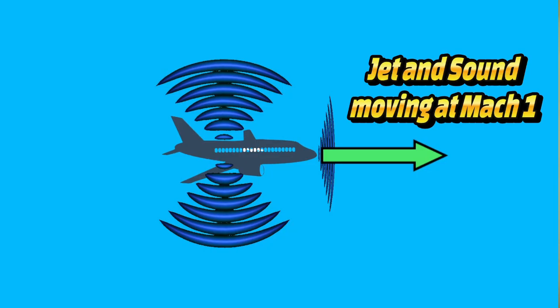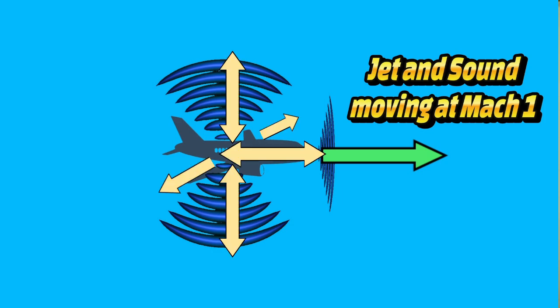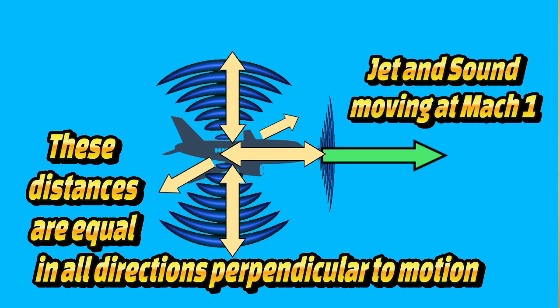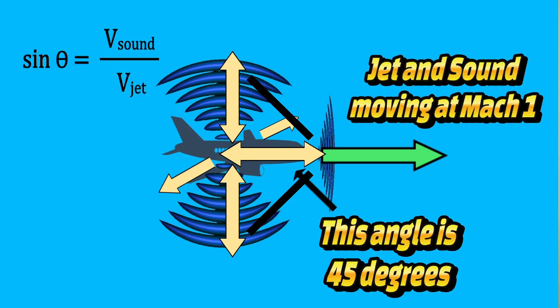When the jet moves forward a distance at Mach 1, the sound wave generated in all the perpendicular directions of the jet's motion also moves at Mach 1, and therefore covers the same distance during the same time. The angle of the wavefront is 45 degrees.